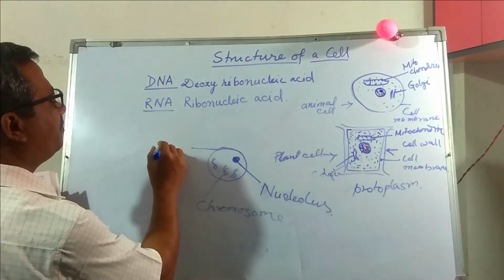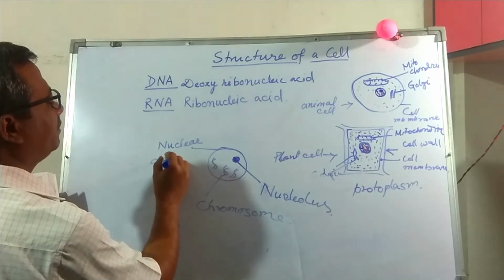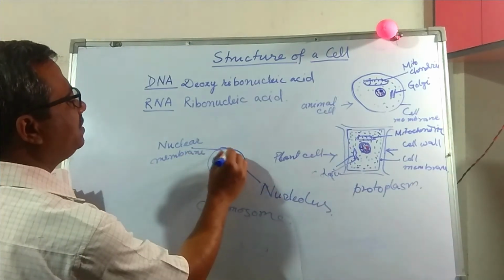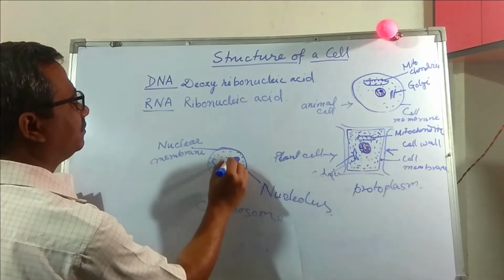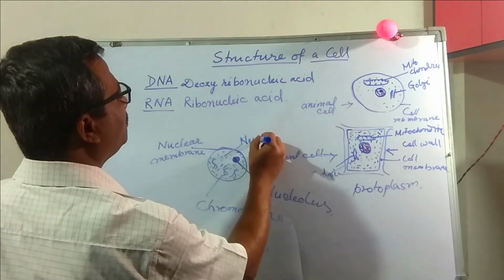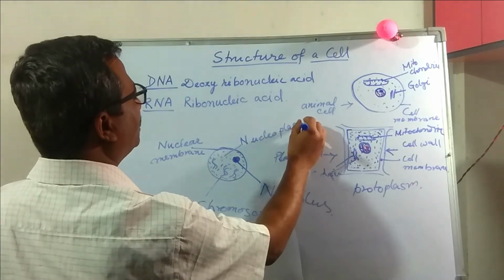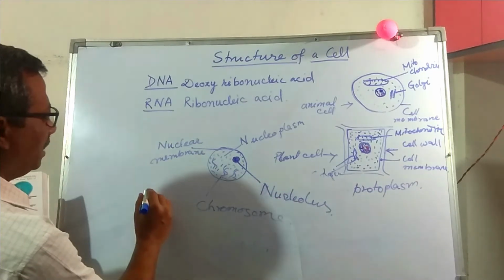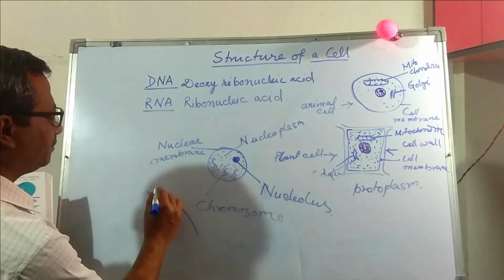This is nuclear membrane. This is nucleoplasm inside the nucleus. And these chromosomes are made up of two chromatids.